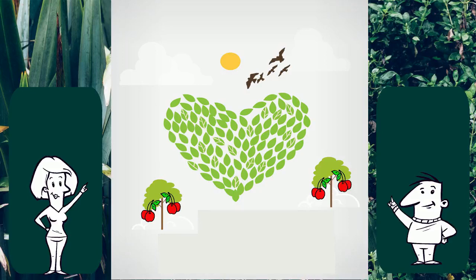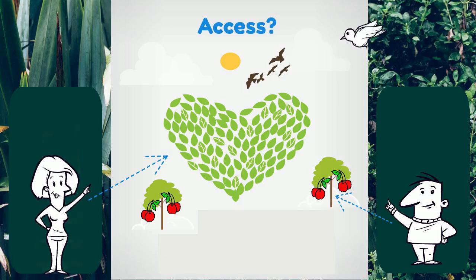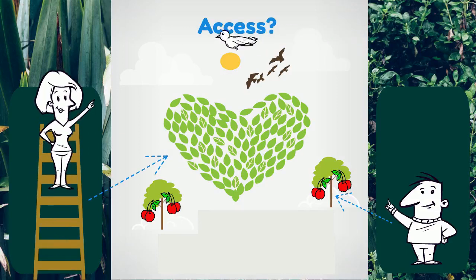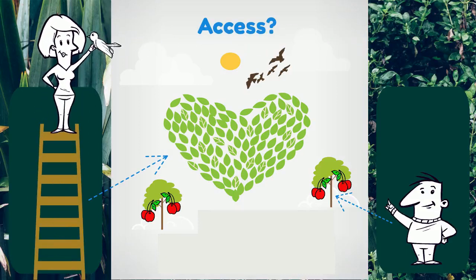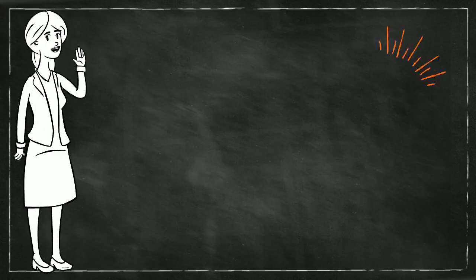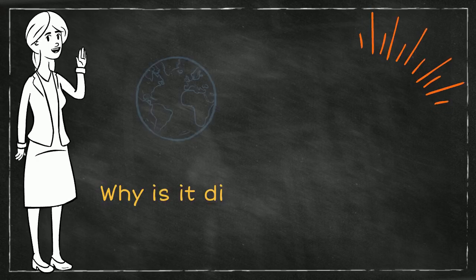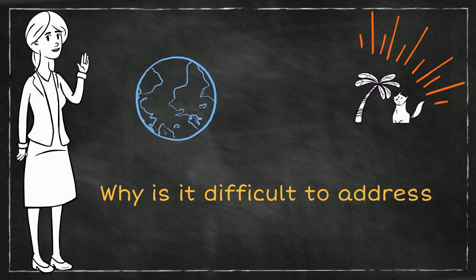Do all humans have the same degree of access to environmental resources? How does our identity, social position, and privilege affect our ability to use and benefit from natural resources? Hello friends, and welcome to our video series where we discuss the complexities of environmental problems.